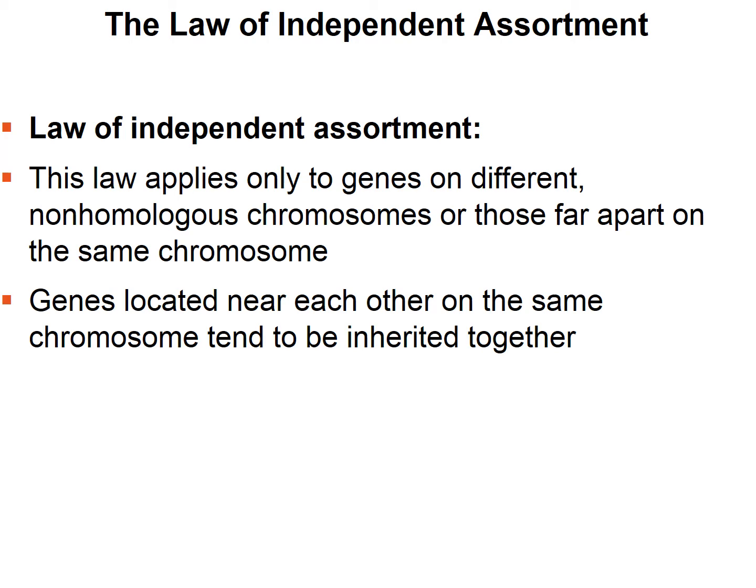It also holds if these 2 genes are on the same chromosome, but very far apart, so one's on the upper end of the chromosome and one's on the lower end. They also tend to assort independently, because if you remember, during meiosis we have crossing over, so the material often gets mixed up. When this doesn't hold true is if genes are located near each other on the same chromosome. They tend to be inherited together.